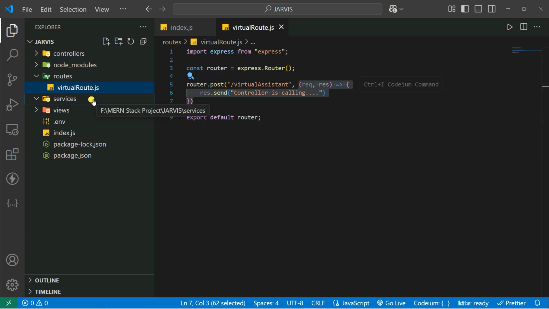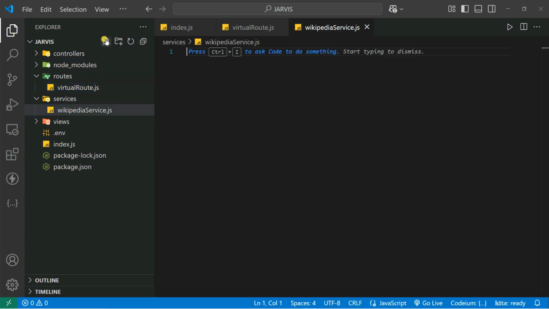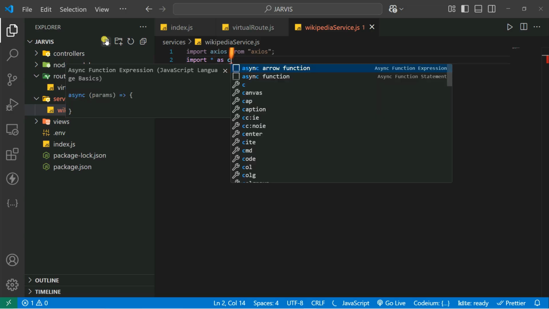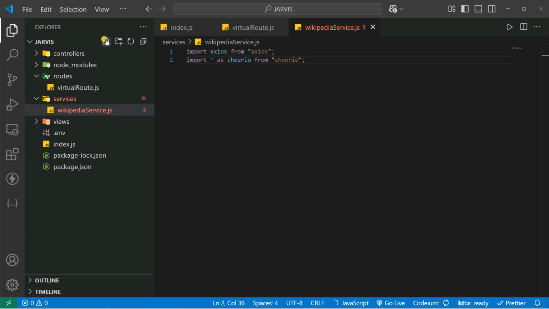So let's go inside these services. First, we're going to create our Wikipedia services. Let's create a file called wikipedia.service.js. First you import Axios, because you're going to make the API call using Axios. And after that you're also going to import Cheerio. So let's import statics as cheerio from cheerio.